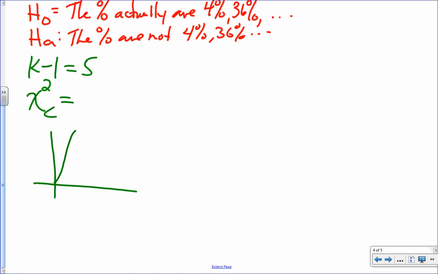So that's where he said it's right-tailed all the time. Let's find that cutoff number. Anybody think they found it? That's correct. 15.086 is correct. Now we've got to actually go find the test statistic and compare it to 15.086.